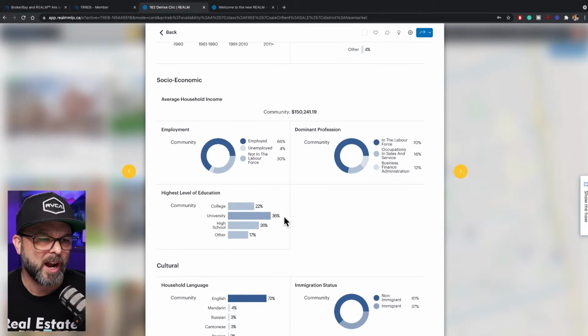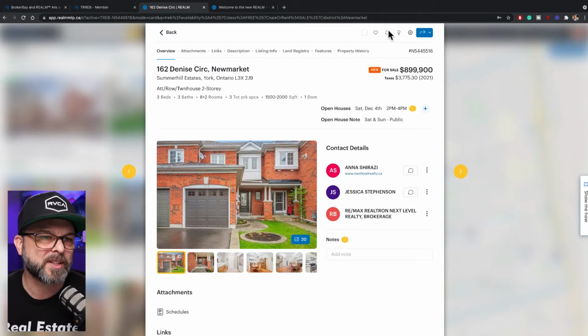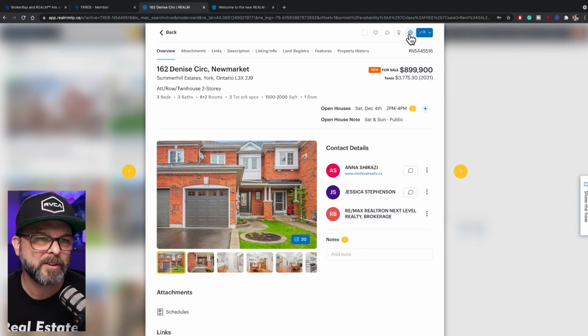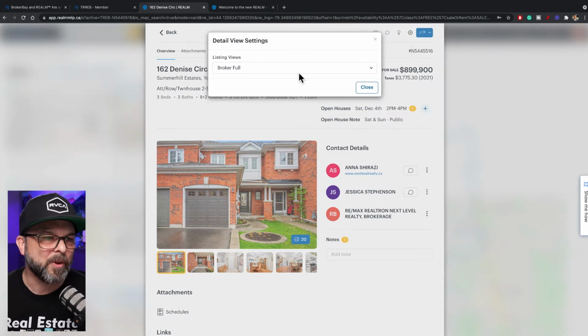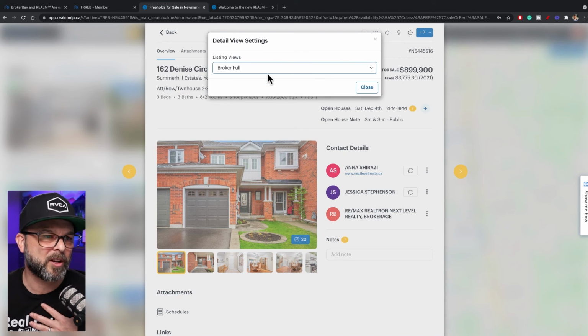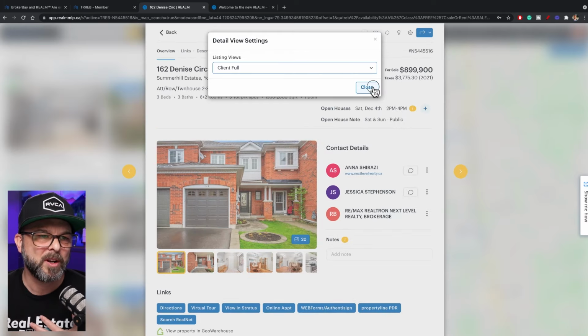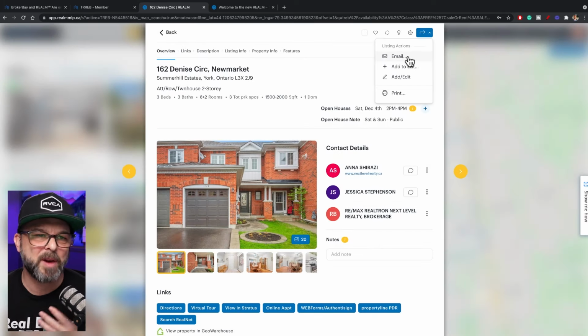That's all there. But I love how fast this is. On the top here, we can save this. We can like it. We can send it to our client. We can email it directly to our client right here. If I were to click this little gear icon, we can send the broker view full to ourselves, or we can send the client view, of course, over to our clients. And we can do that just by clicking this and then email it, all of that.